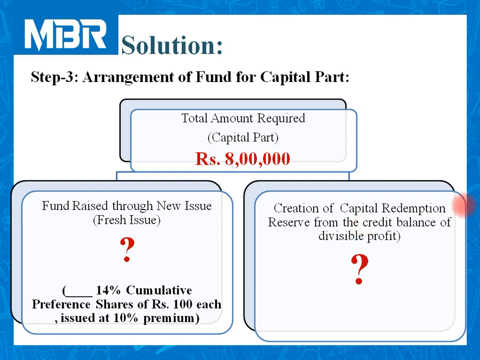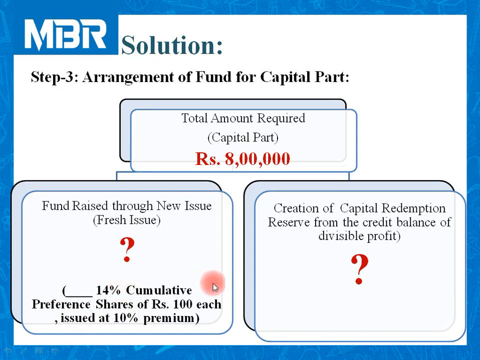In this question, we are issuing 14% cumulative preference shares of rupees 100 each at 10% premium. But the amount of premium does not affect this calculation. We need to consider over here the face value of new shares. Now check this particular item.